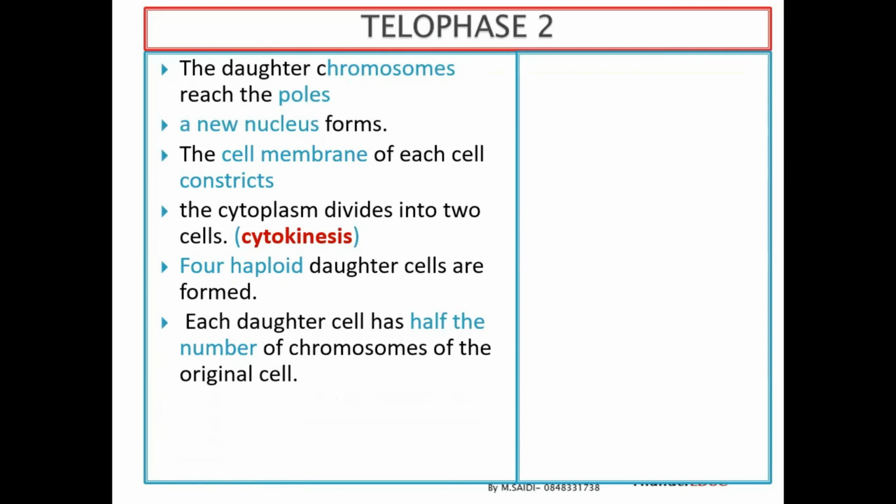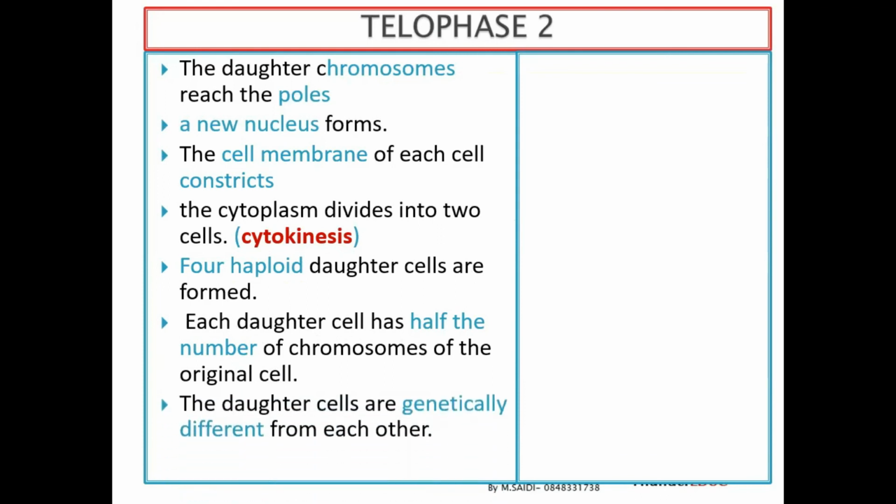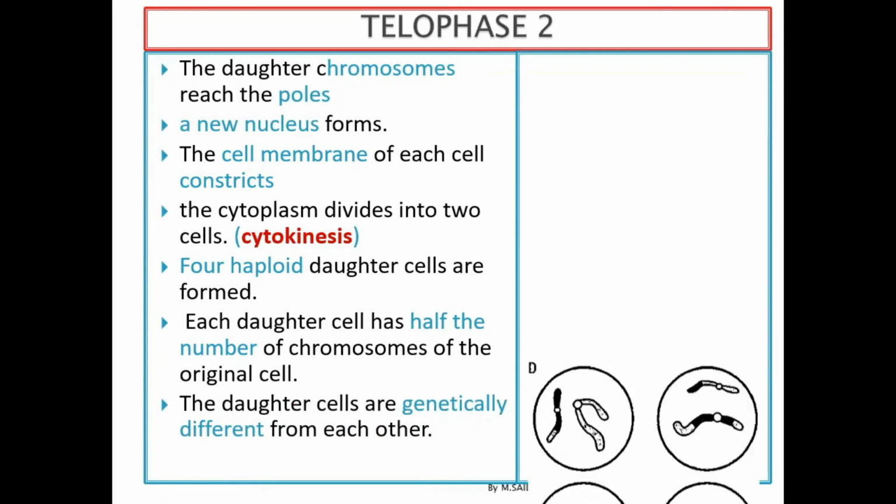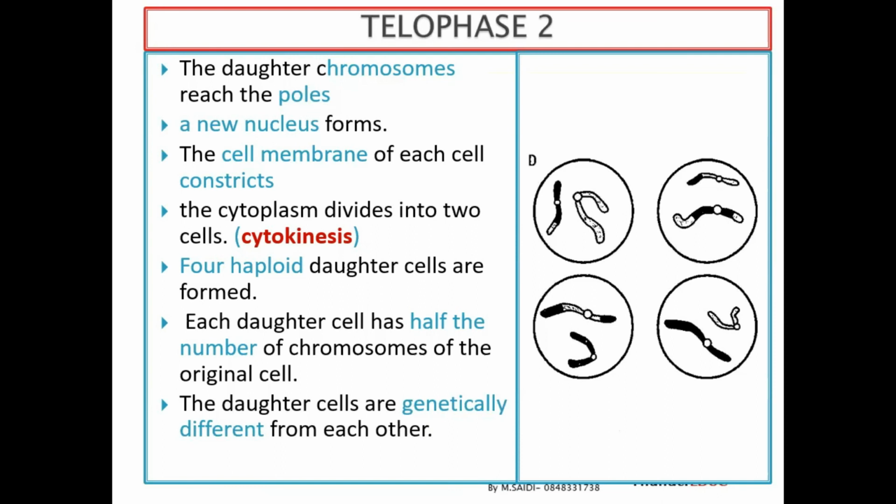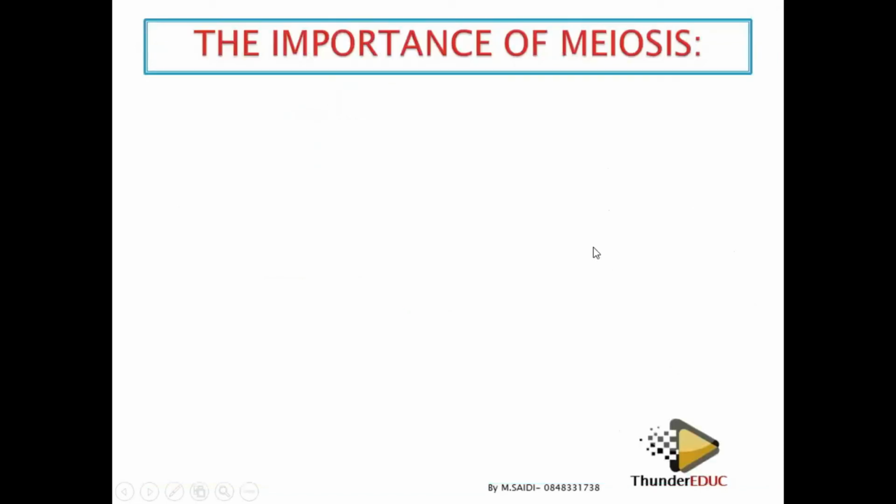And these chromosomes are genetically different because of the crossing over which took place. So the daughter cells are genetically different, as I've just said. We form 4 daughter cells, and then you see, we don't call these ones chromatids, we call them single-stranded chromosomes. Watch out for this before you write your SBA.